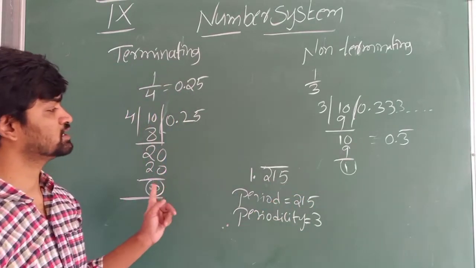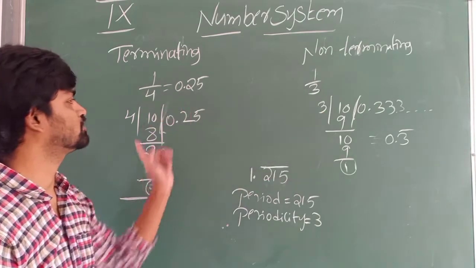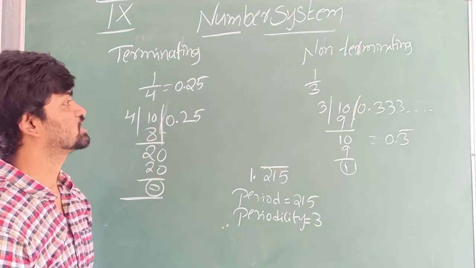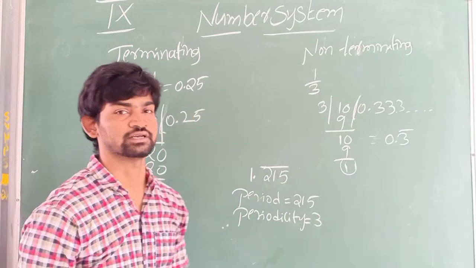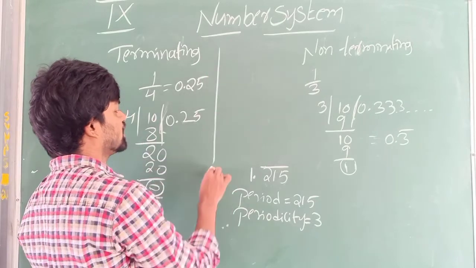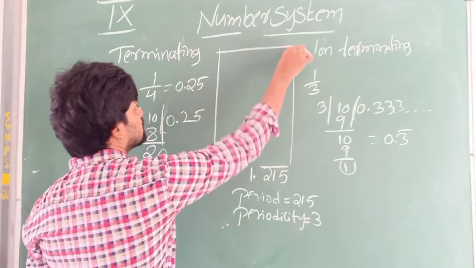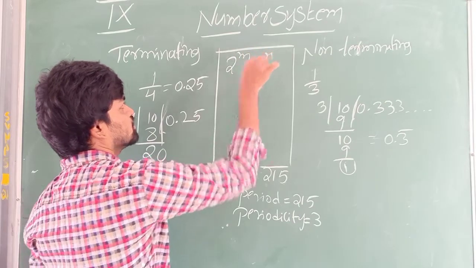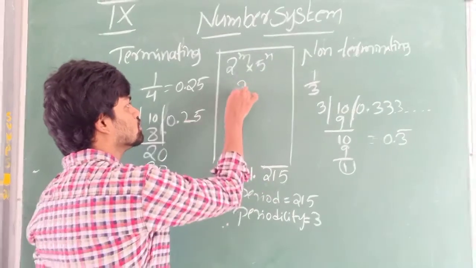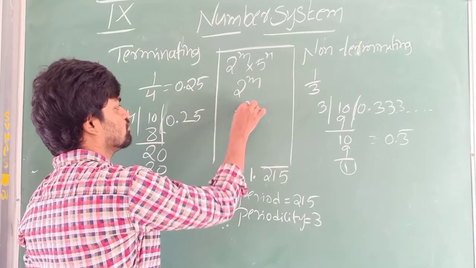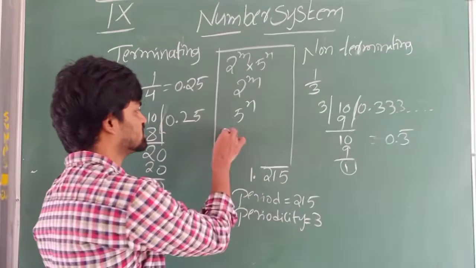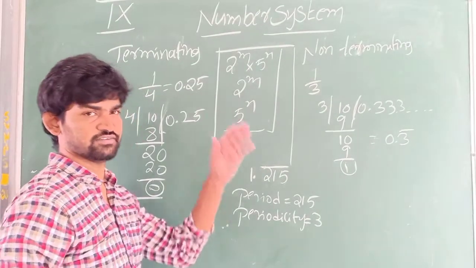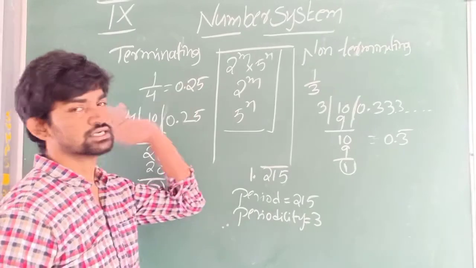Now, without doing the division, we can find whether the given rational number is terminating or non-terminating. How to identify: if the denominator's prime factorization is of the form 2 power m into 5 power n, or 2 power m alone, or 5 power n alone, then the given rational number is terminating.